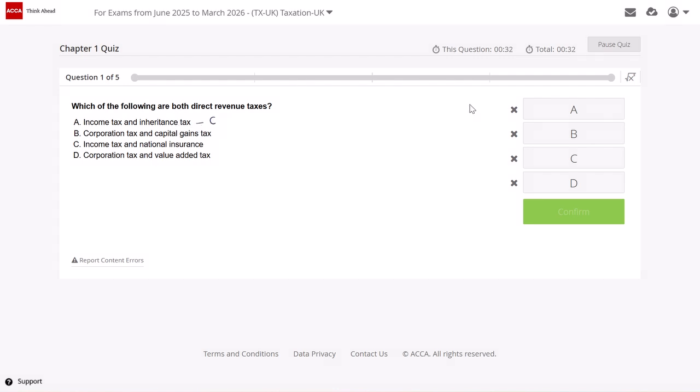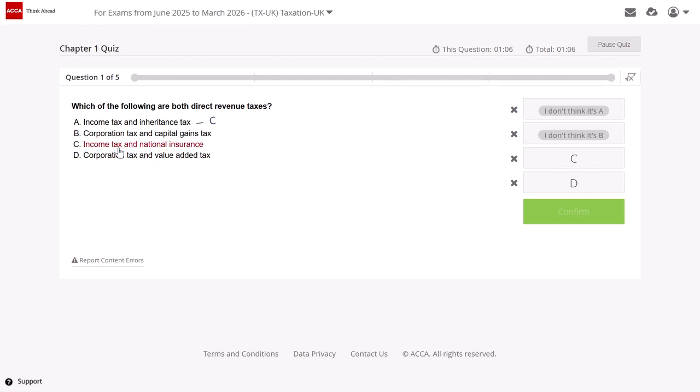Hence, option A is ruled out. Now let's say option B. Option B says corporation tax and capital gains tax. When I talk about corporation tax, it is direct. But can I say it is both revenue and capital? Because even capital gains are taxed in your corporation tax, and even profits of the company are taxed in your corporation tax. And capital gains, as the name says, is capital in nature. So option B is also ruled out.